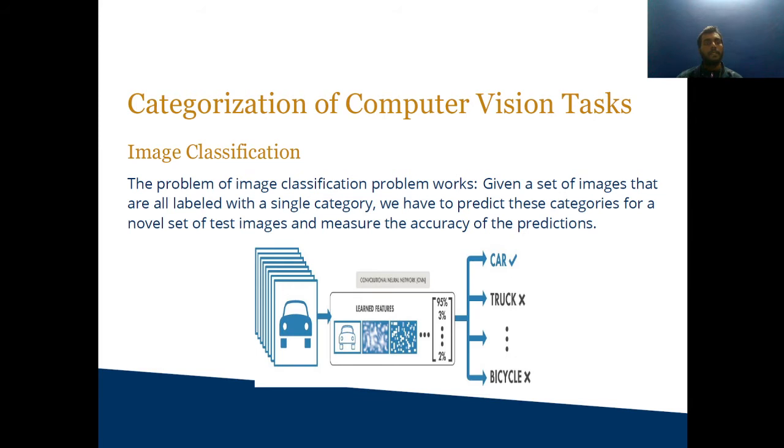First, image classification. Image classification is a very real world problem. In this, we have a set of images and we have to classify the images into different categories. In a single image, we have a car, truck, bus, bicycle, etc. Then we have to use the appropriate algorithm to classify that there is a car, truck, bus and bicycle in a single image, and the percentage will be high for the object which covers the larger part of that image.